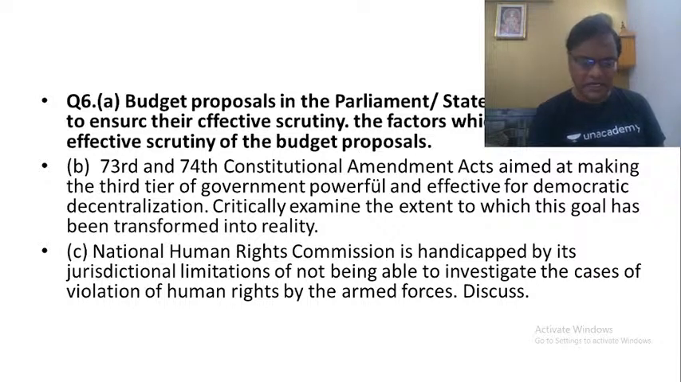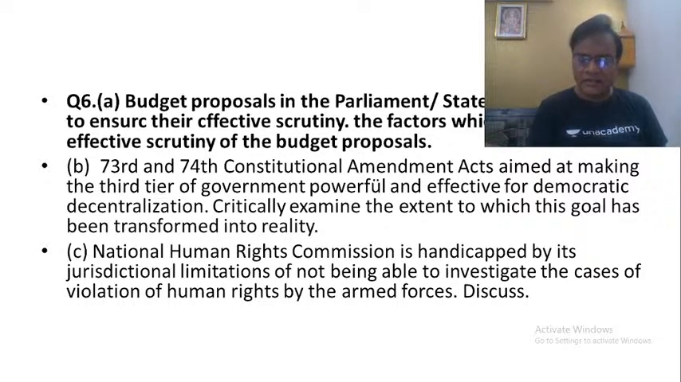Then let us move on to the next question. The 73rd and 74th Constitutional Amendment Acts aimed at making the third tier of government powerful and effective for democratic decentralization. Critically examine the extent to which this goal has been transformed into reality. The question is repeated almost every year. Every year the same question is asked about the 73rd and 74th Constitutional Amendment Acts.